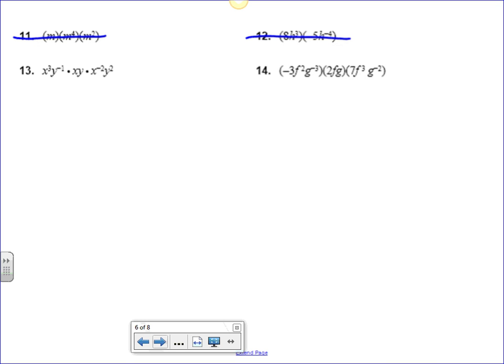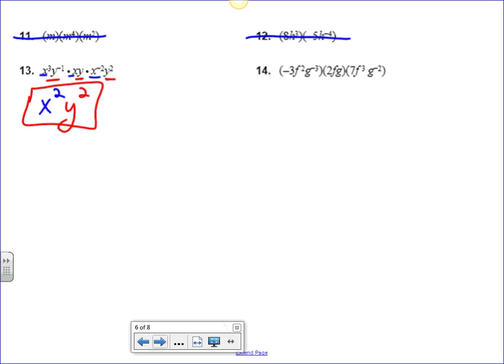If I've got the x's, I've got an x to the third, I've got an x, and I've got an x to the negative 2. So x to the third and an x, that'd be x to the fourth, and then the next to the negative 2 would take us to x squared. So I have an x squared. I've got a y to the negative 1, I've got a y, and I've got a y squared. So negative 1 and a 1, those would cancel out. So really what I'm left with is simply a y squared. So what do we have in the end? We've got an x squared, y squared.